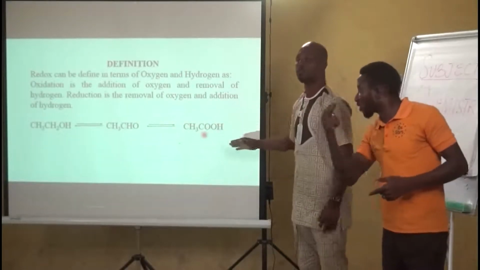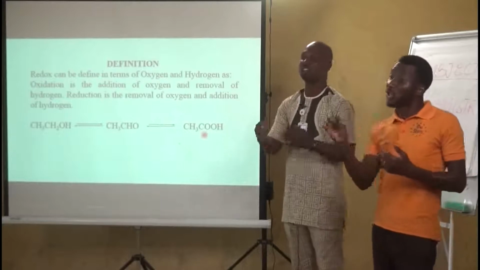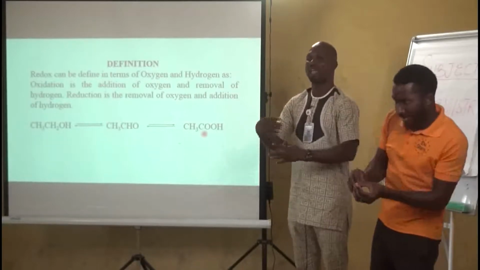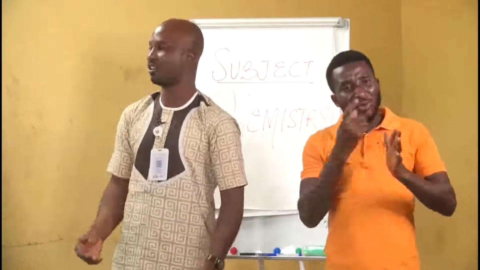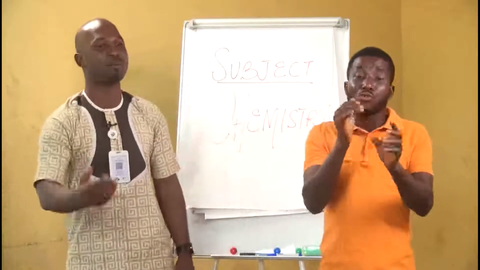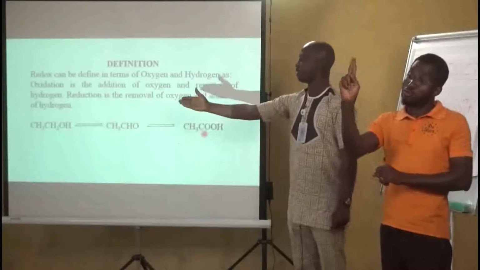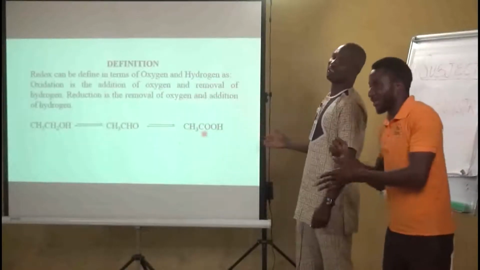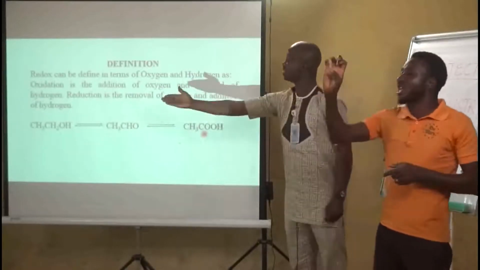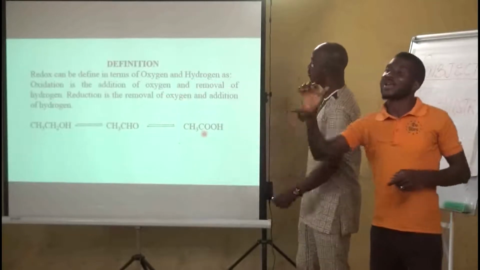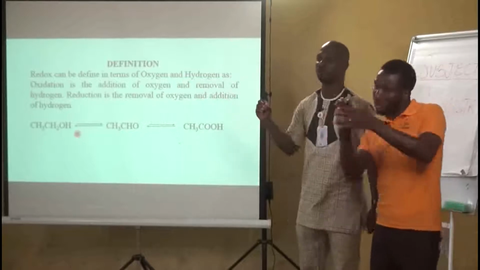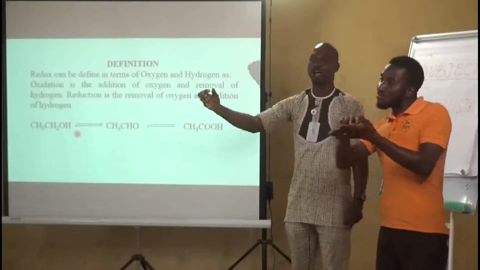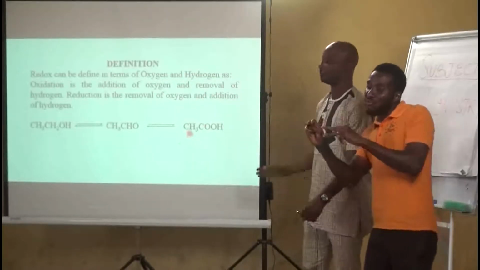This is what happens when you make your kunu. It's very sweet. But when you expose it to air, after a day, it turns sour. Sour is a characteristic of an acid. So it's called oxidation of primary alkanol, from ethanol to ethanoic acid. That has shown oxidation on the top arrow and reduction in the backward arrow, because this reaction is reversible. It means it can proceed forward and backward simultaneously.